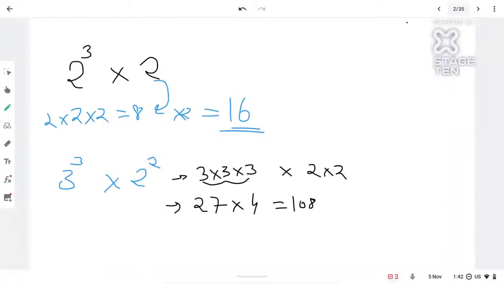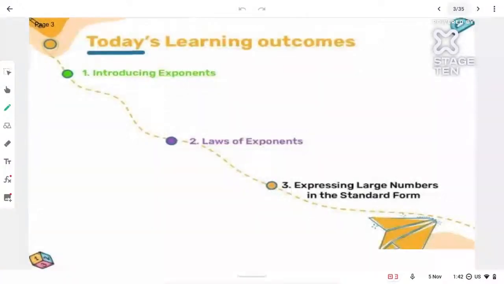So here we did 2 cube into 2 squared, then 3 cube into 2 square. There should be some easier way, right? If we get bigger numbers, we cannot multiply 3 into 3 into 3, 2 into 2 into 2 every time. We should have some easy method to solve them, right? So for the same sake, we have the laws of exponents.